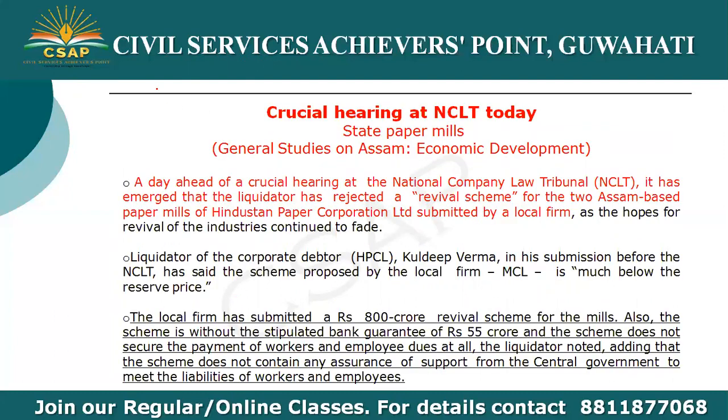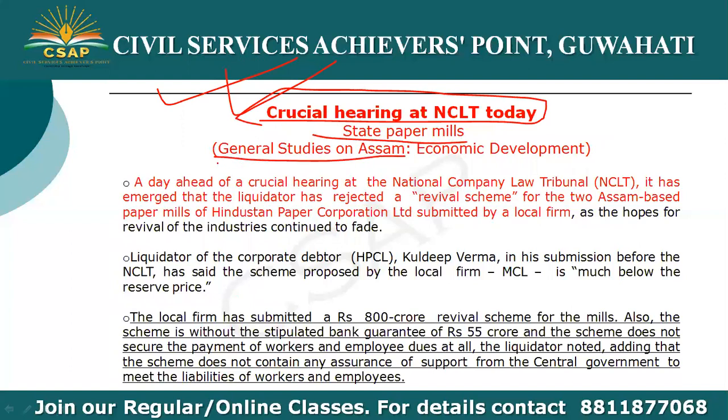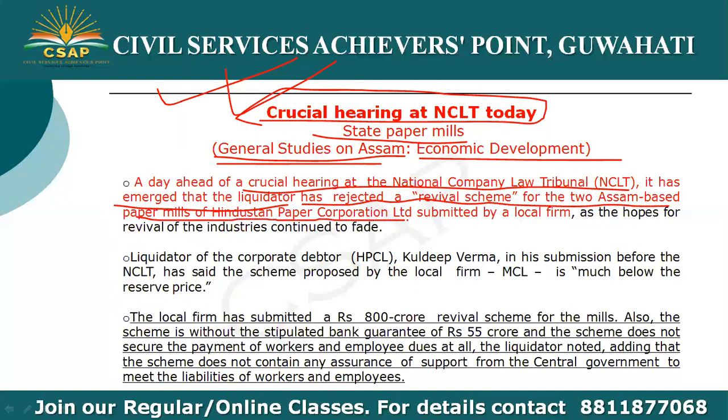So coming to the next important newspaper article, crucial hearing at the NCLT today regarding the state paper mills. This topic we are studying under the General Studies paper on Assam, topic economic development. A day ahead of a crucial hearing at the National Company Law Tribunal, NCLT, it has emerged that the liquidator has rejected a revival scheme for the two Assam-based paper mills of the Hindustan Paper Corporation Limited, submitted by a local firm. The local firm has submitted a rupees 800 crore revival scheme for the mills.